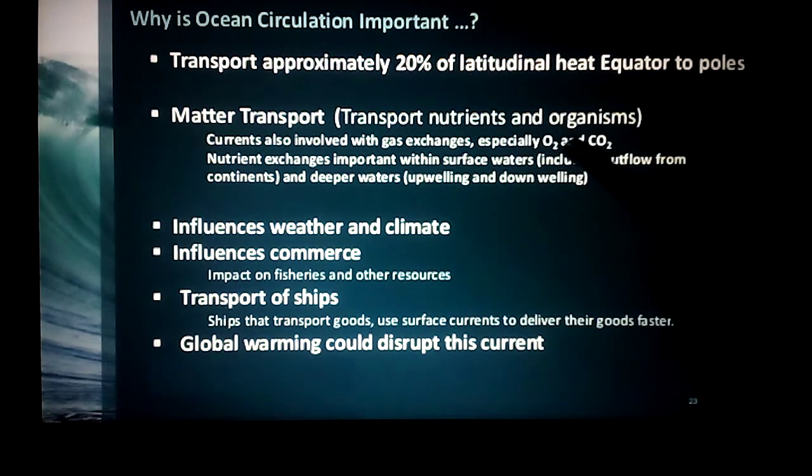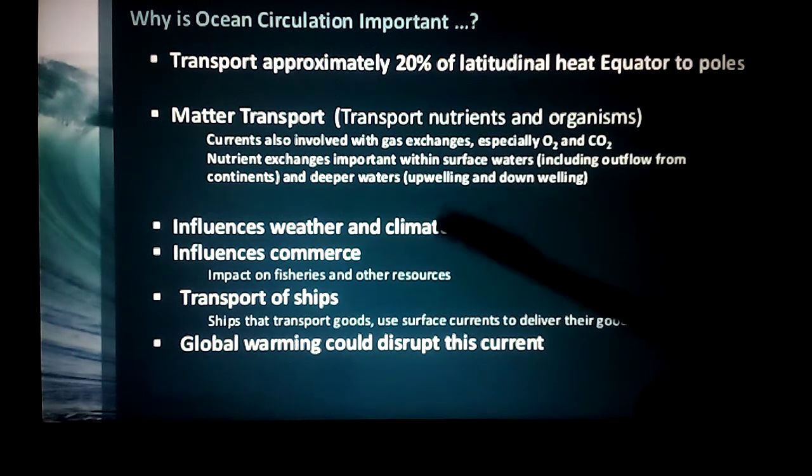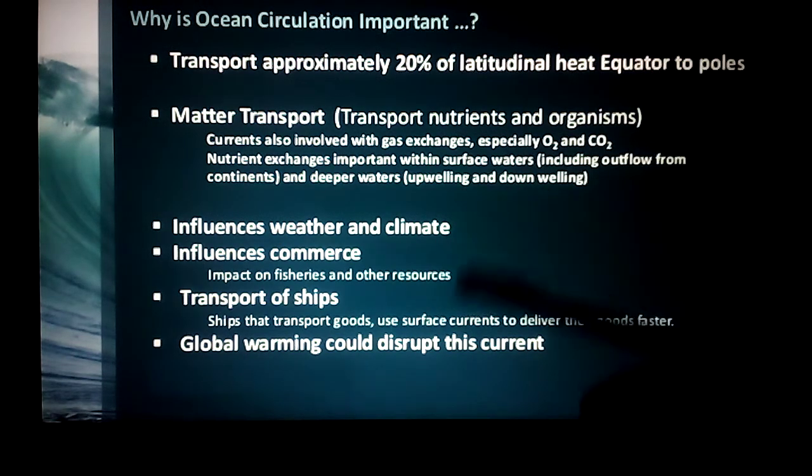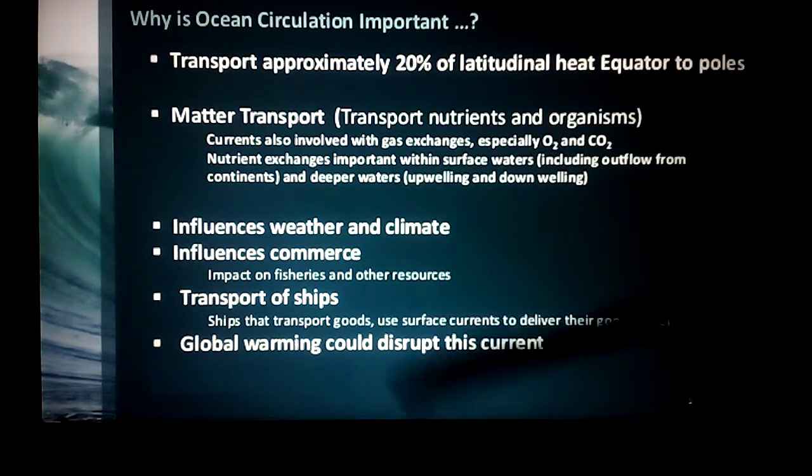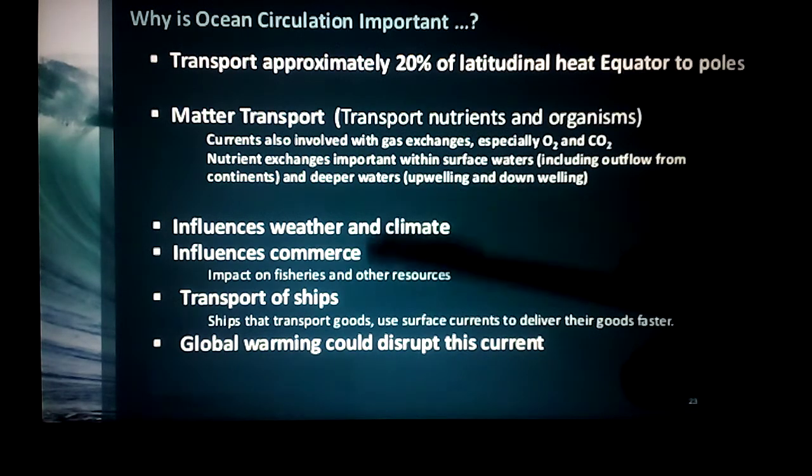It is helpful to marine life. Fish or any marine life inside the water, this gas is useful. So nutrient exchange is important within the surface water. From the surface water to the deep ocean, the nutrients are also going.